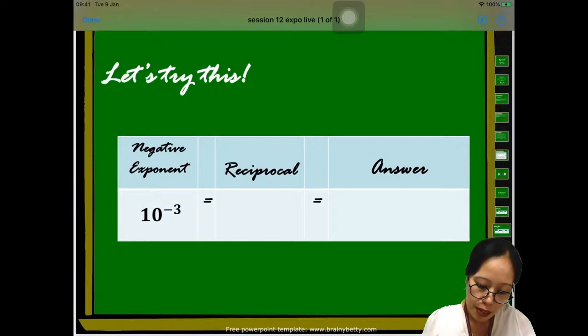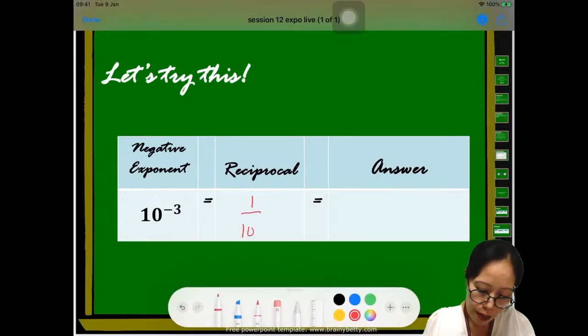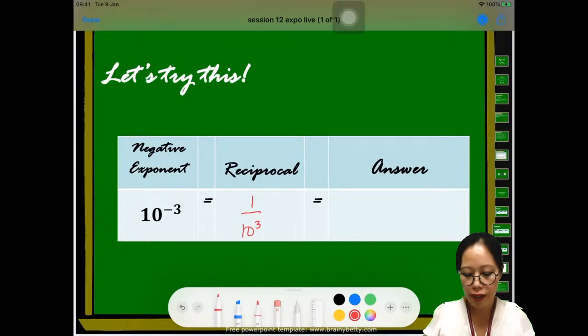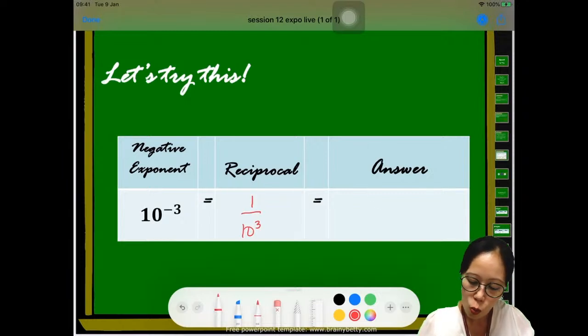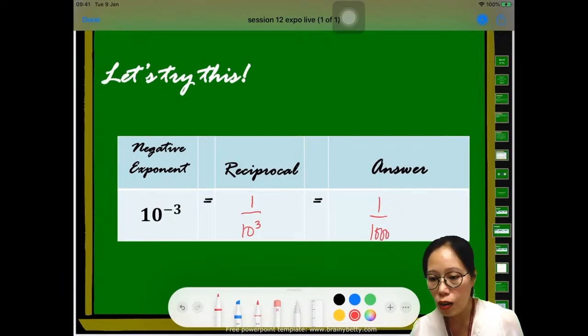So the reciprocal is 1/10 cube, right? 1/10 cube. So again, you can see here that from a negative exponent, we already write a positive exponent. It became positive. Why? Because we took its reciprocal. Sak said 1/1000, of course, because 10 times 10 times 10 is 1000.